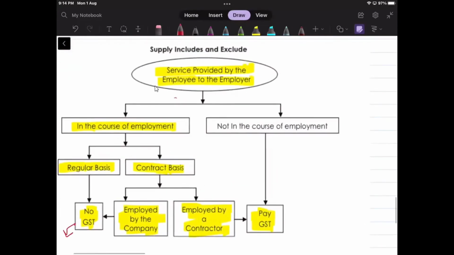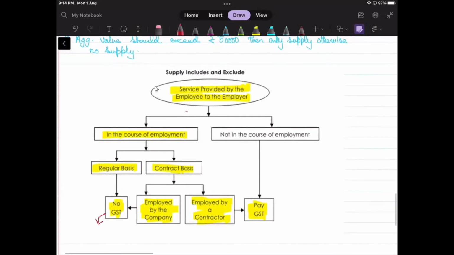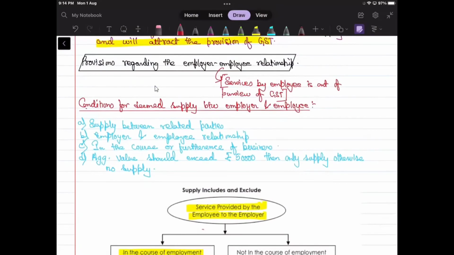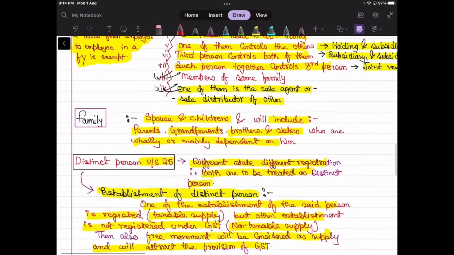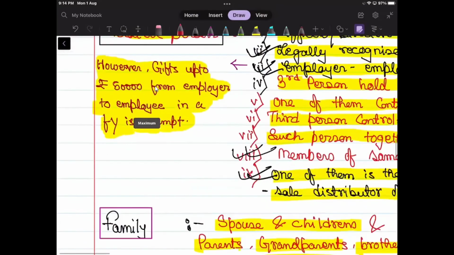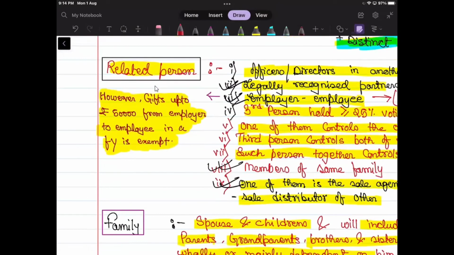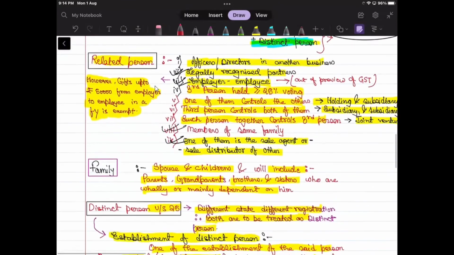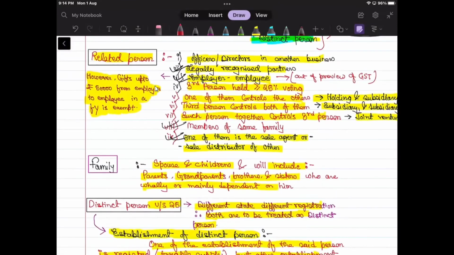And if it is not in the course of employment, any services provided by the employee to the employer will constitute supply. And one more exception is that if an employer provides a gift up to rupees 50,000 to the employee in a financial year, then it is exempt. If the value is more than 50,000, the whole amount will be subject to GST. So these are the things we need to remember regarding the employer and employee relationship.